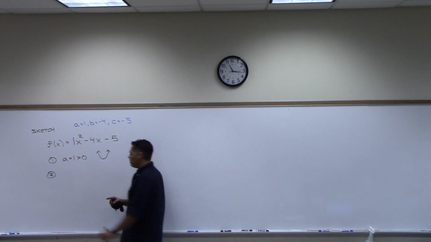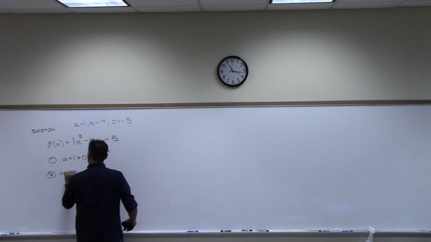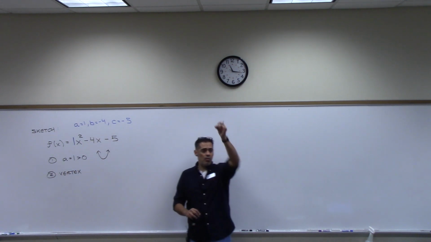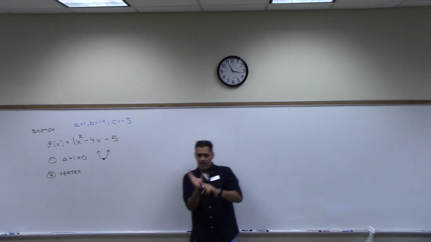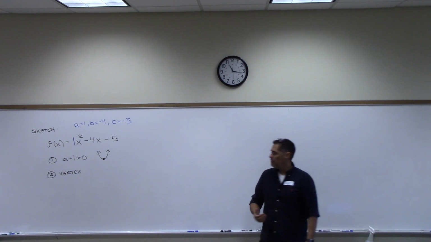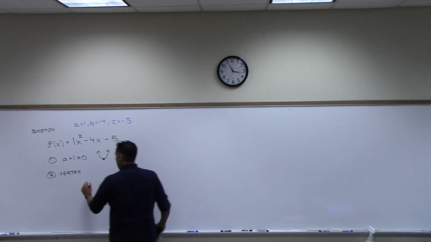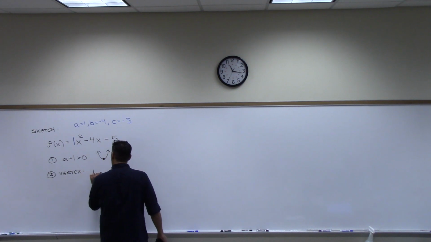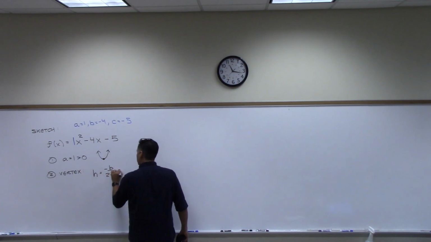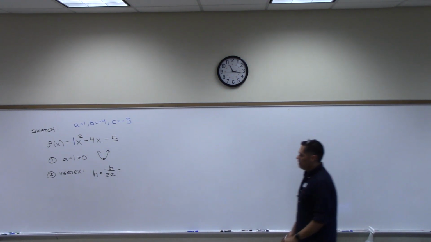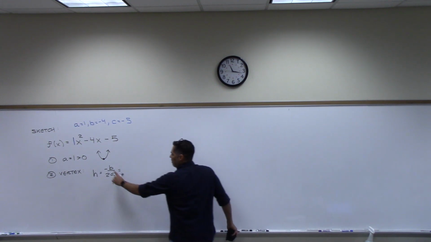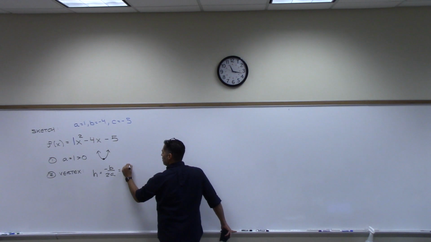Vertex, right? And to get the vertex, remember the vertex is either the highest point on the parabola or the lowest. In this case, it would be the lowest because it opens up, right? So it has the lowest point. That's called the vertex. We need to be able to find it, and to find it, we have a formula, right, that I gave you. You have to calculate this thing that we called h, and the formula for that was -b divided by 2a. I'm moving fast because this is a review day, so I'm trying to get through as much as I can. We've done all this. What is -b? What's the opposite of b? +4. And then 2 times a is 1. So this just comes out to be 2.